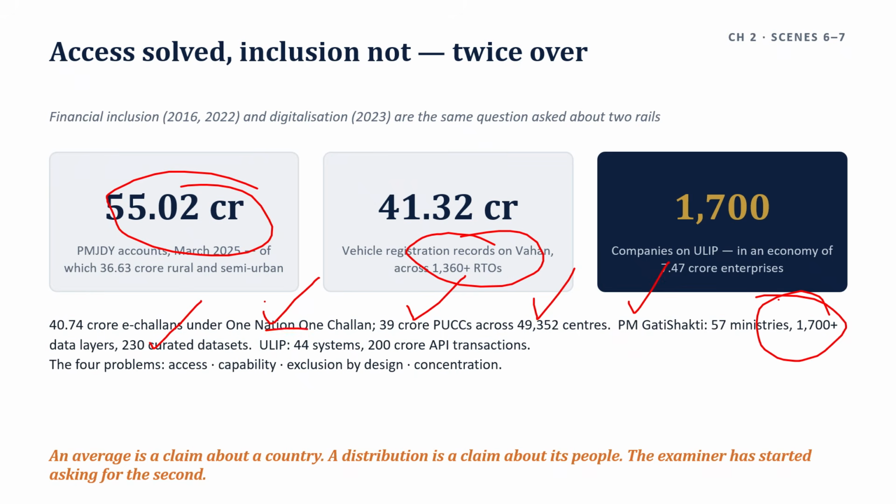And ULIP integrates 44 systems and over 2,000 data fields, carrying 200 crore API transactions. This is what the status of digitalization looks like as evidence: 4 crore registries integrated and transacting.